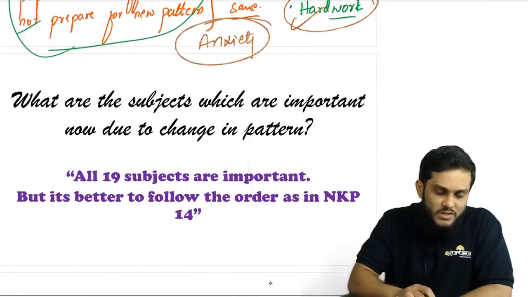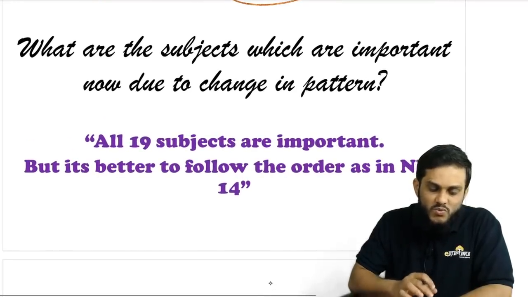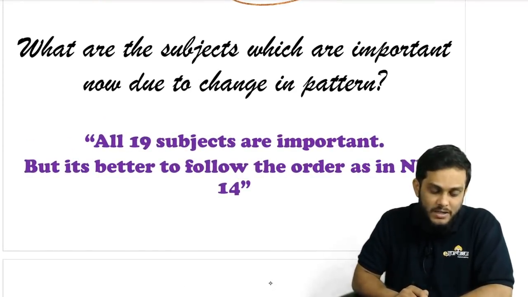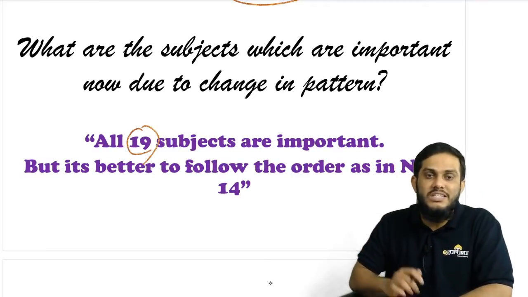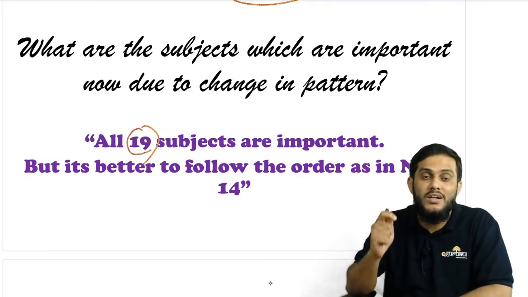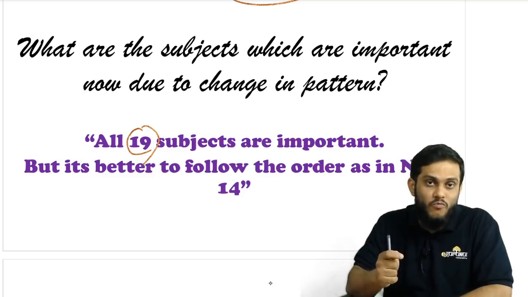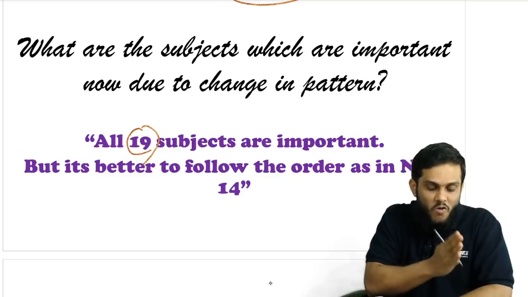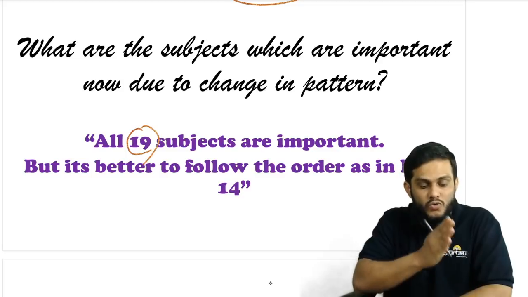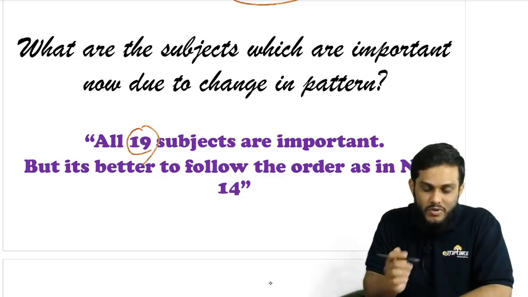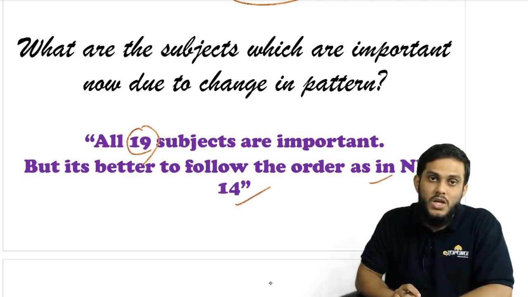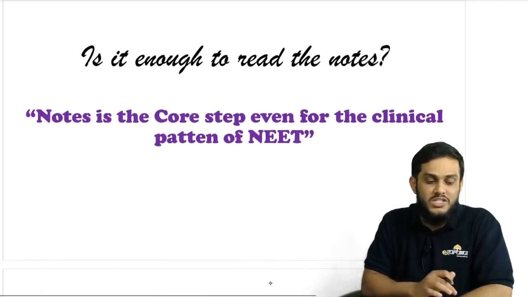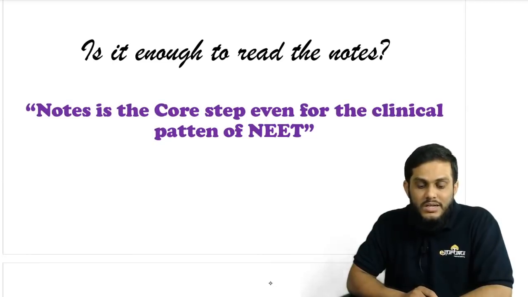Anyways, moving on to the next fact: what are the subjects which are important now due to the change in pattern? Once again, I'm telling you guys, all the 19 subjects are important. Each and every subject is important to get a very good rank. But obviously, now there is an order to follow, and that order you will get in my NKP 14. Follow my NKP 14, and you will get my revision advanced plan. So is it enough to read the notes?